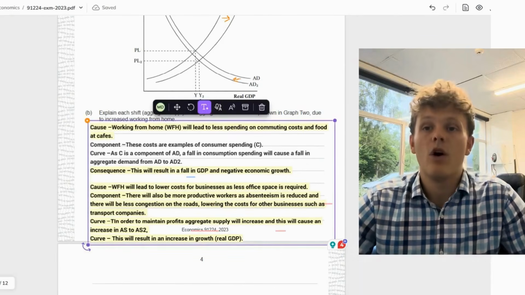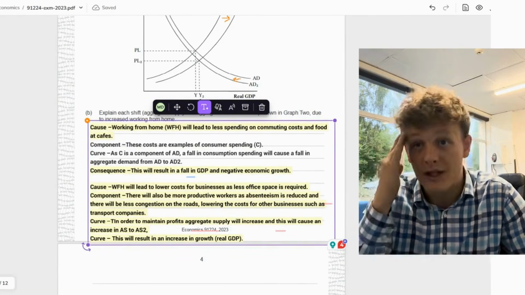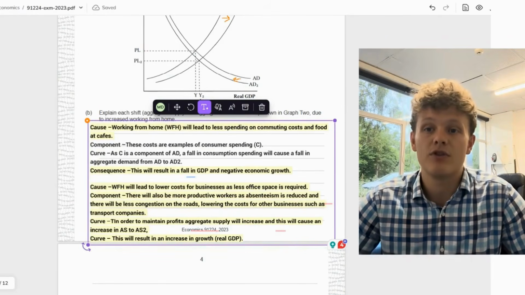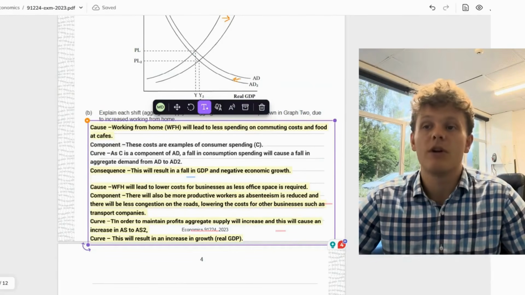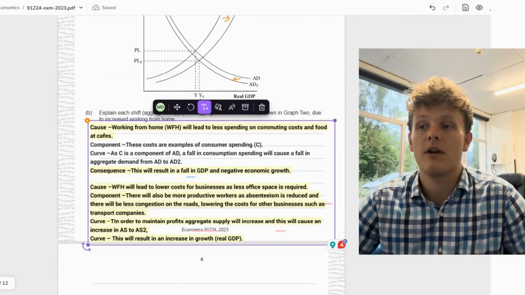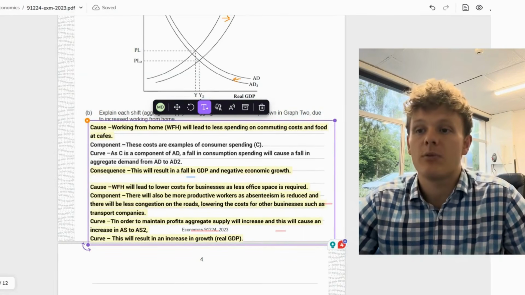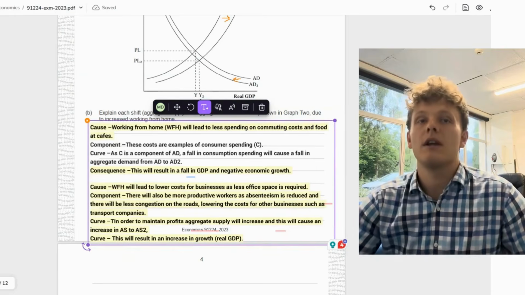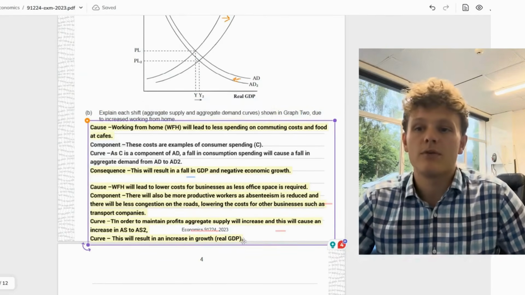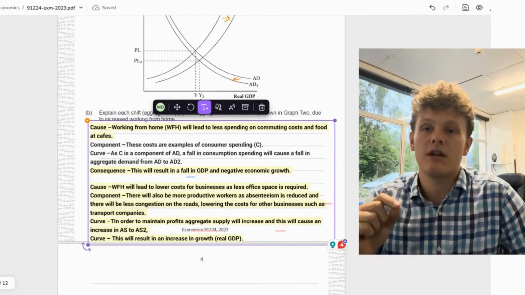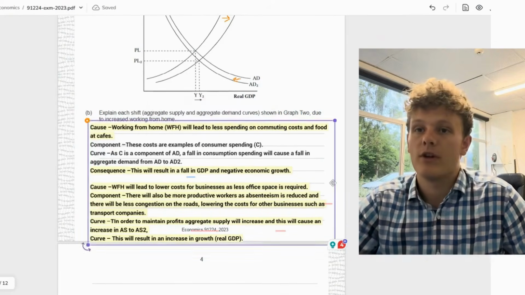On the other hand, we've got working from home will lead to lower cost for businesses as less office space is required. So the cause, again, linking it to the context, bringing it down from the top. Component, there will also be more productive workers as absenteeism is reduced, and there will be less congestion on roads, lowering the cost for other businesses such as transport companies. Curve, in order to maintain profits, aggregate supply will increase. This will cause an increase to an AS to AS2. Curve, this will result in an increase in economic growth. So they've got one causing a decrease, one causing an increase, overall getting a small increase.